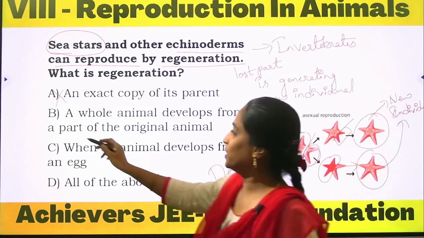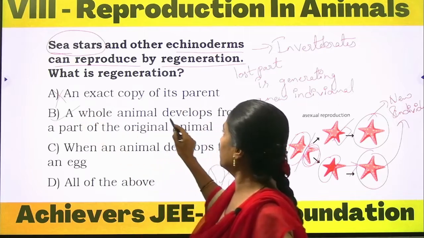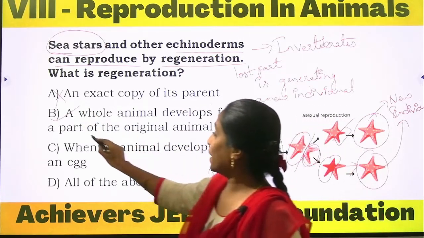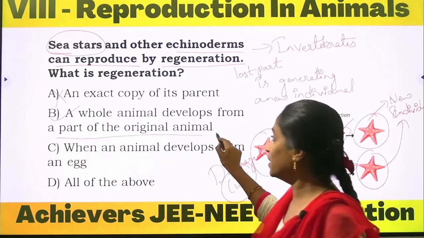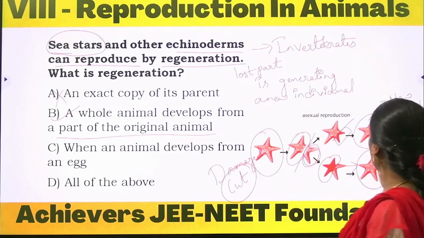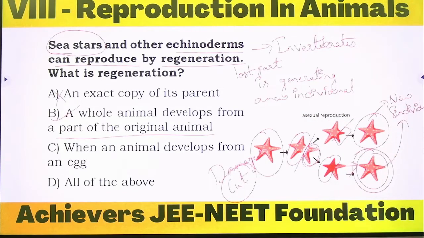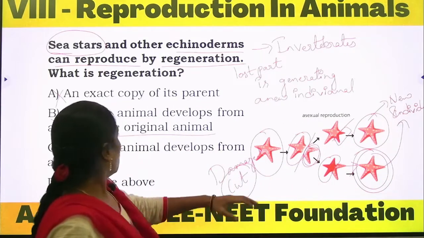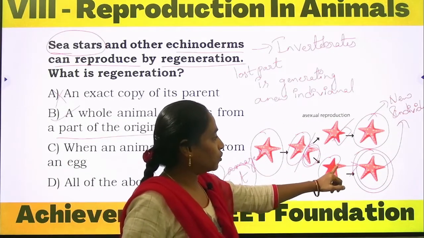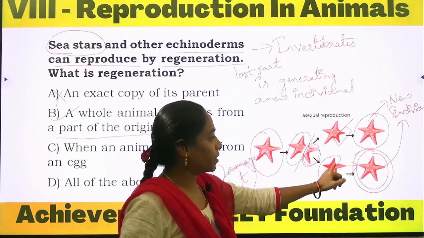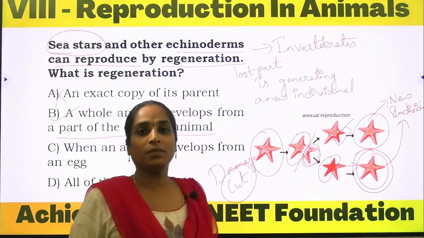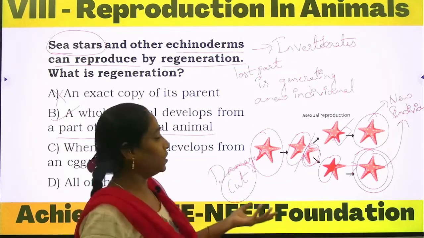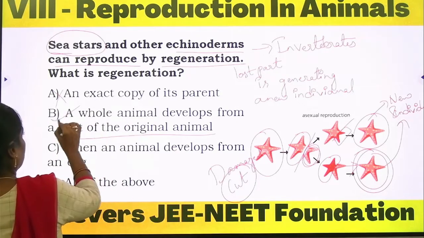So option B, a whole animal develops from a part of the original animal. The whole organism is developed from a part of the original animal, from this we are observing the development of the lost part, okay. So this option B is the correct one.